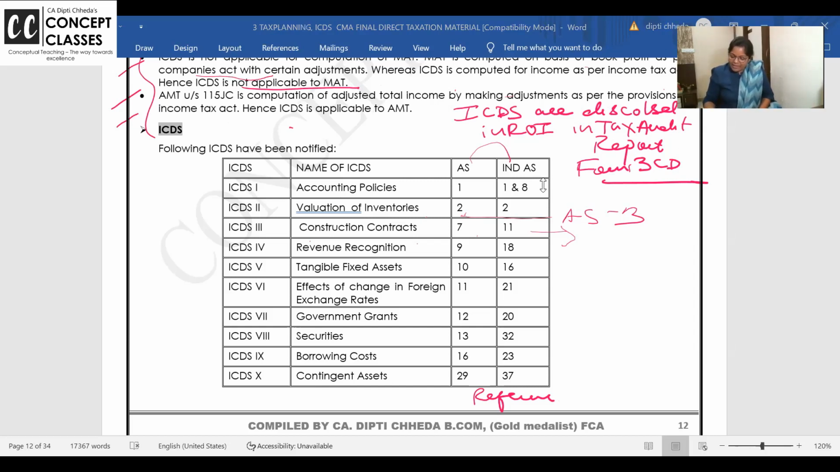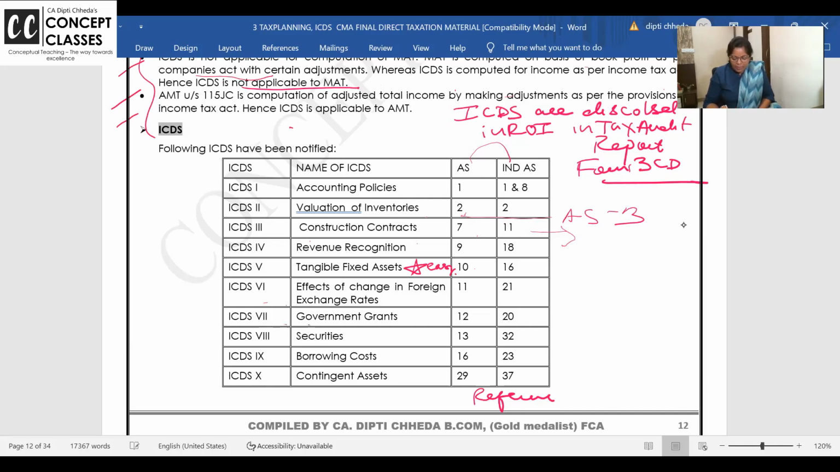ICDS 4 is revenue recognition, and that is like AS 9. ICDS 5 is tangible fixed assets, and that is like AS 10. This is the only one very easy for all of you. Not much change between the ICDS and the AS. ICDS 6 is effects of change in foreign exchange rates, your AS 11.